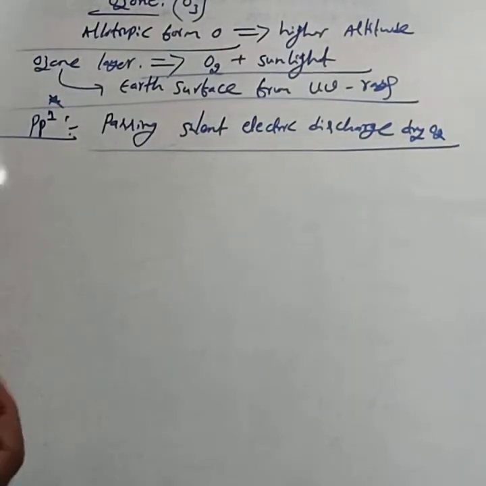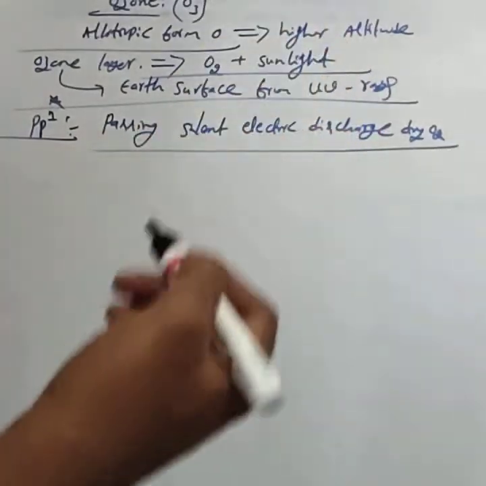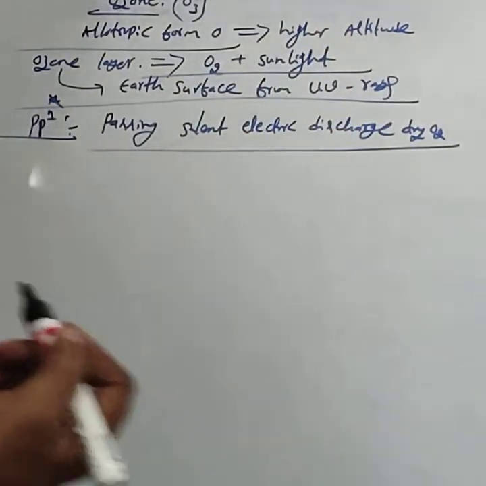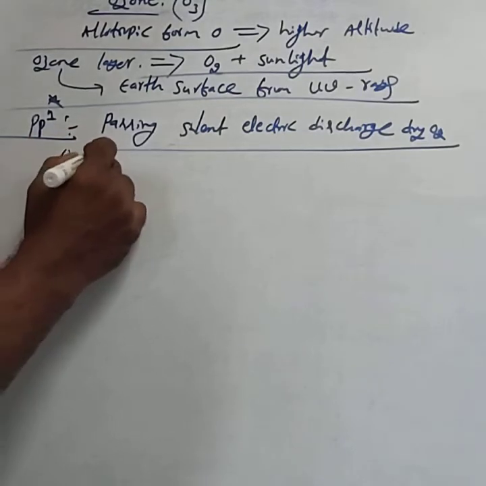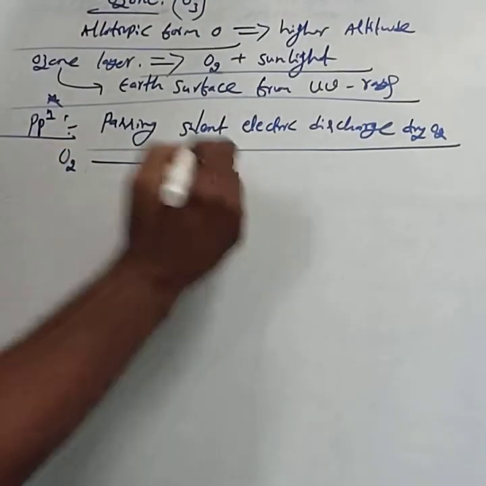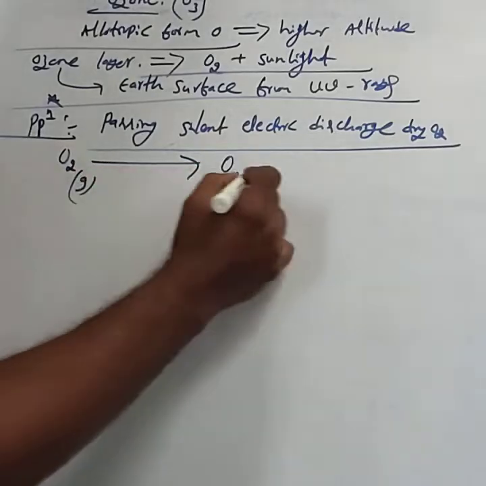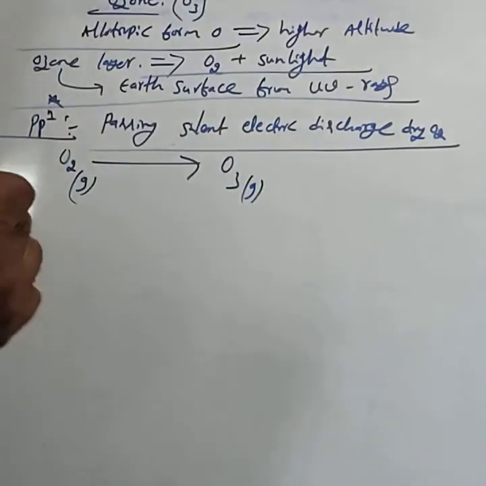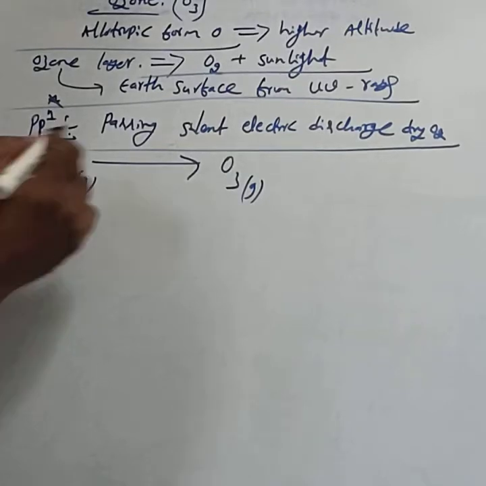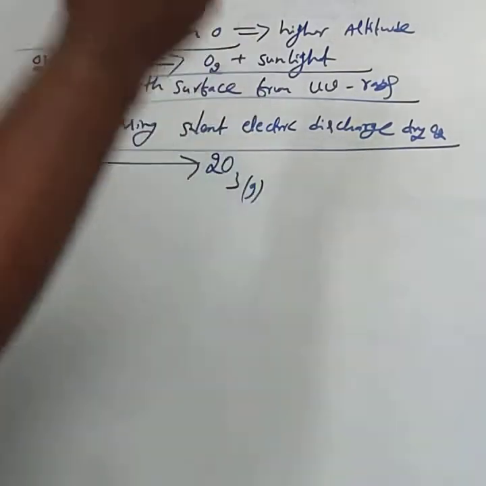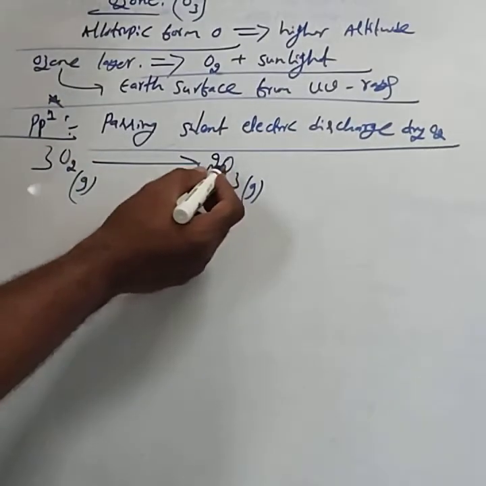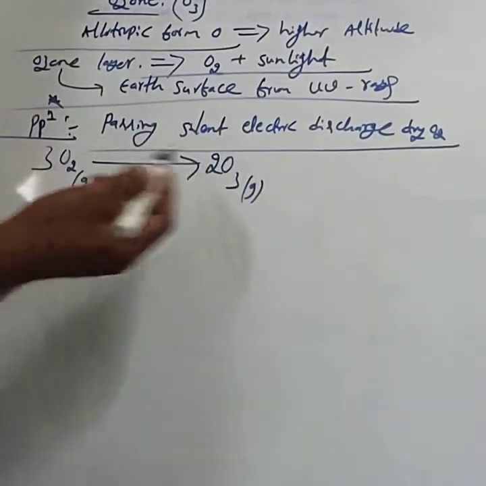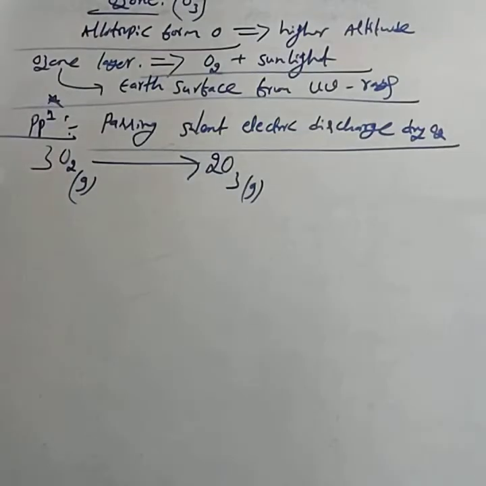If we pass silent electric discharge, that is current, through dry oxygen, the oxygen is converted into ozone. To balance this reaction, 3O2 gives 2O3. This product we call ozonized oxygen.